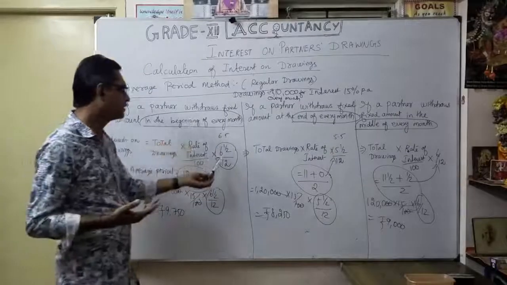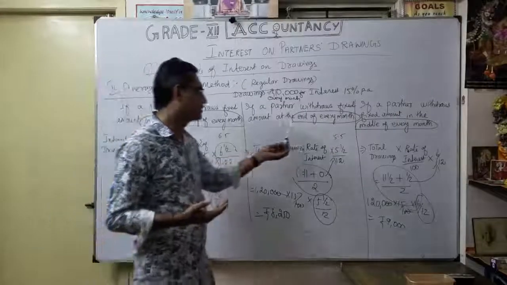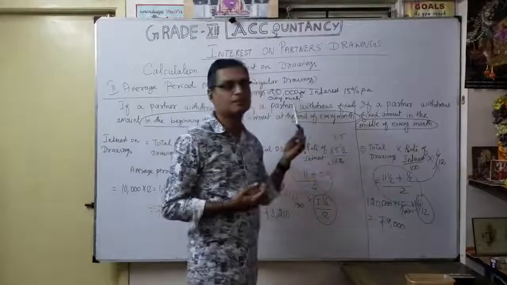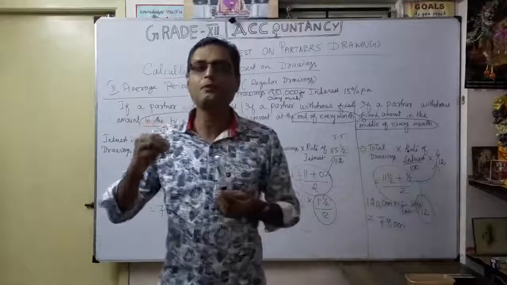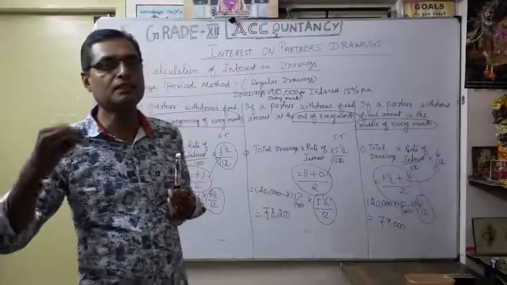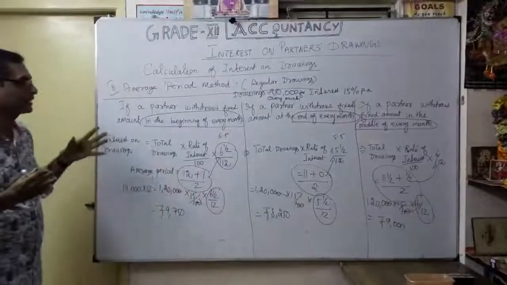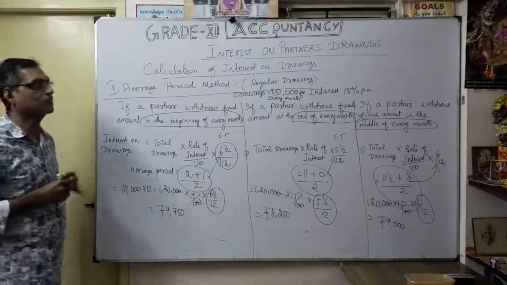Beginning of every month, end of every month, middle of every month, 6 by 12: be very careful whether it comes at the beginning, end or middle. Read the question very carefully and calculate interest on drawings accordingly.